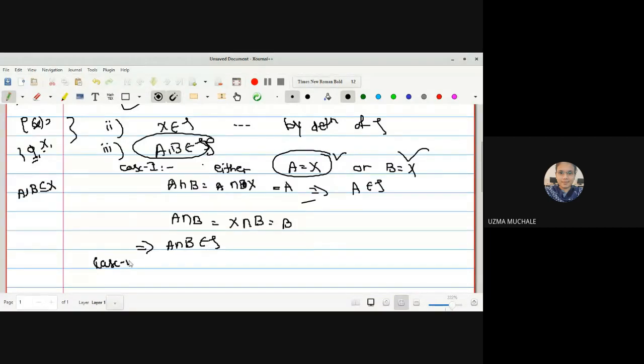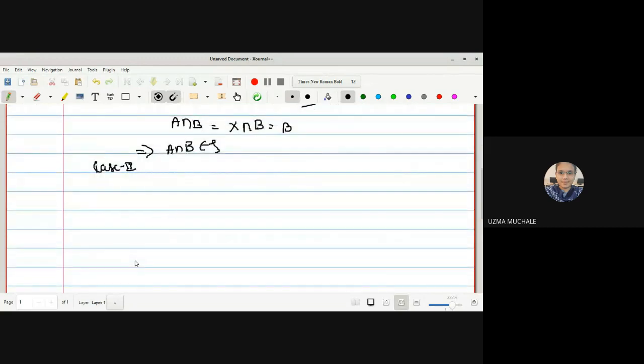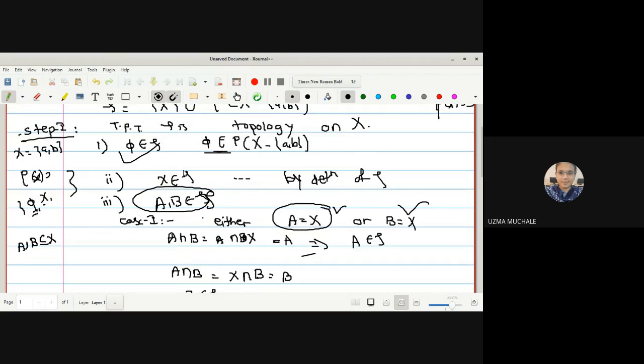What is there in the case 2? We can consider A is not equal to X as well as B is not equal to X. So we will consider A and B both are not equal to X. If A and B both are not equal to X and they are members of tau, so what is the possibility? We have selected A and B are members of tau but both are not equal to X.